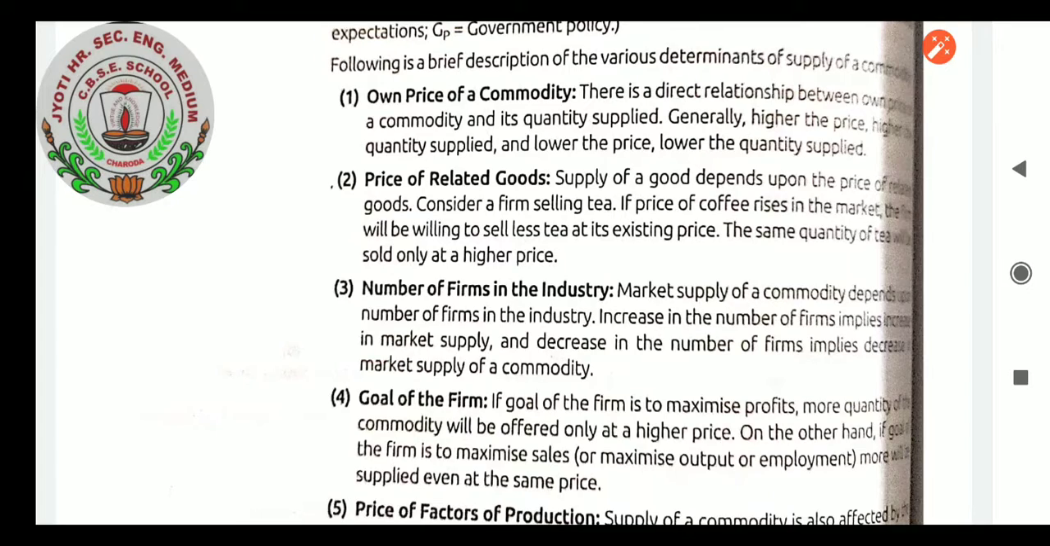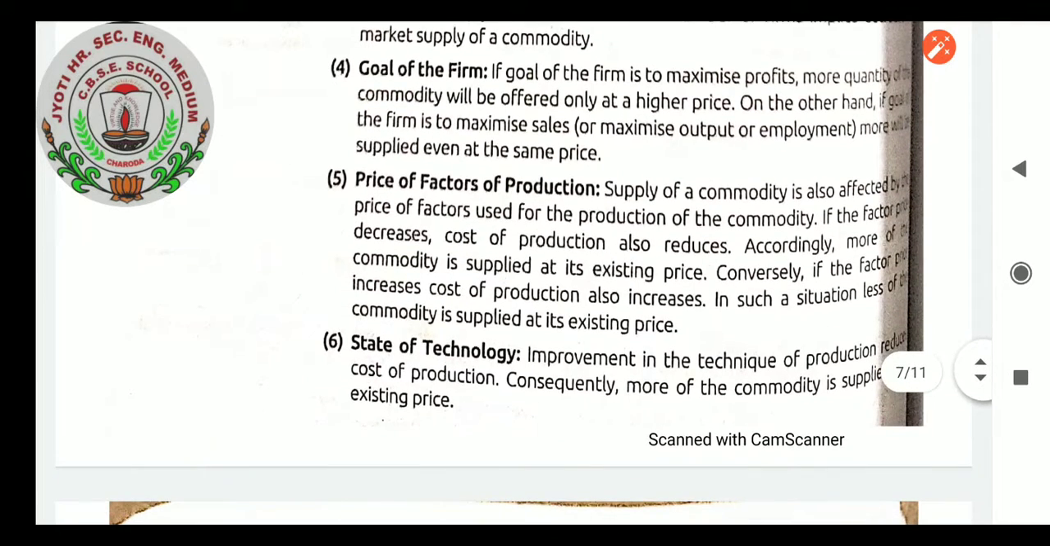Number of firms in the industry. Market supply of a commodity depends upon the number of firms in the industry. An increase in the number of firms implies an increase in market supply, and a decrease in the number of firms implies a decrease in the market supply of the commodity. Goals of the firm. If the goal of the firm is to maximize profit, more quantity of the commodity will be offered only at a higher price. On the other hand, if the goal of the firm is to maximize sales, output or employment, more will be supplied even at the same price.